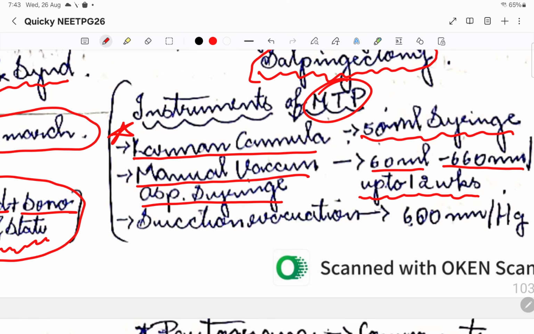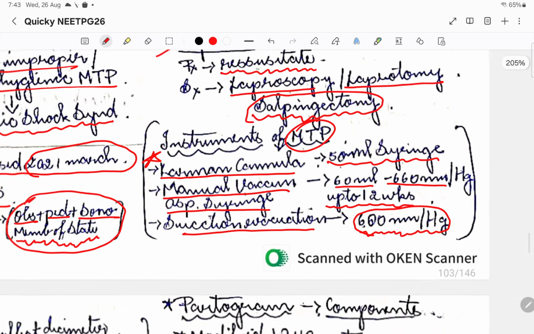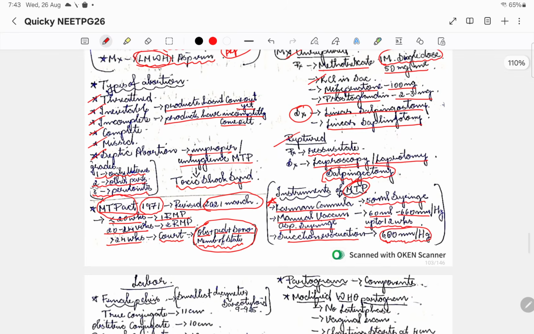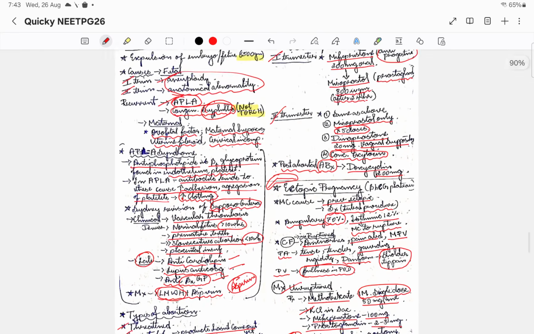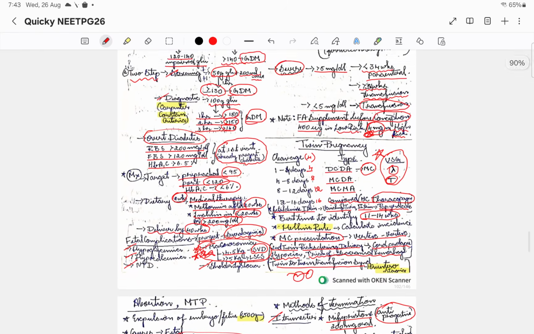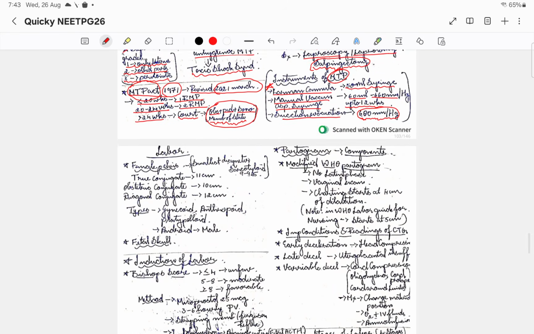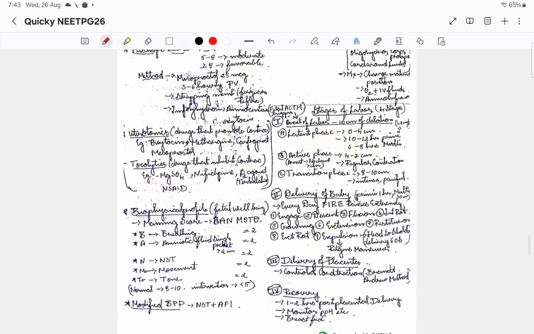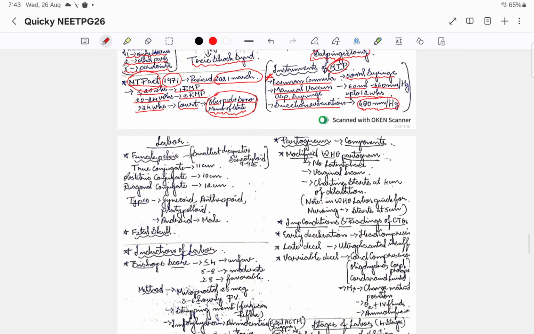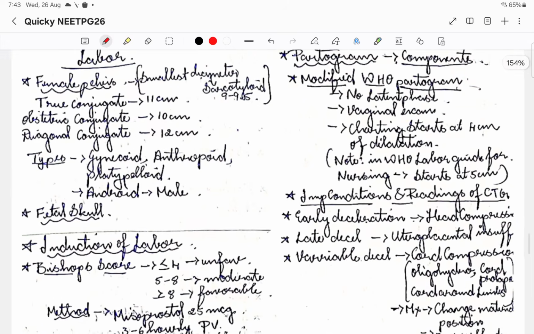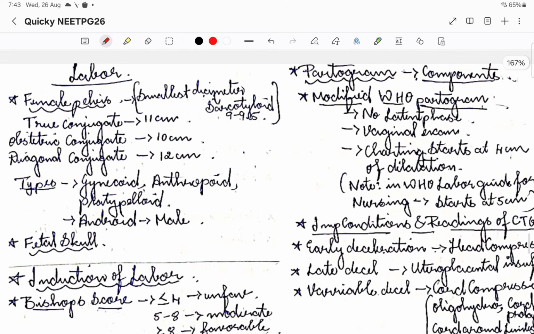Then coming to suction evacuation, there is an instrument which uses negative pressure of 600 mmHg. So we'll suck out the products of conception. This is all and everything you need to know with respect to all the abnormalities of pregnancy. These are all the important abnormalities of pregnancy, everything I've taught you. Now we'll go to the last part, that is labor and PPH. So we are done with obstetrics. Now coming to labor.